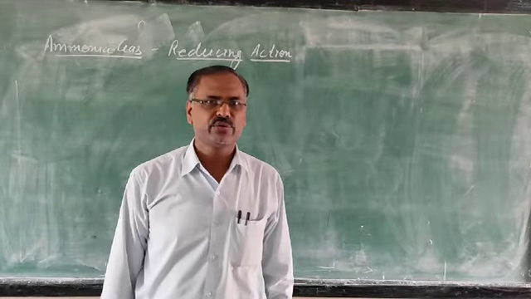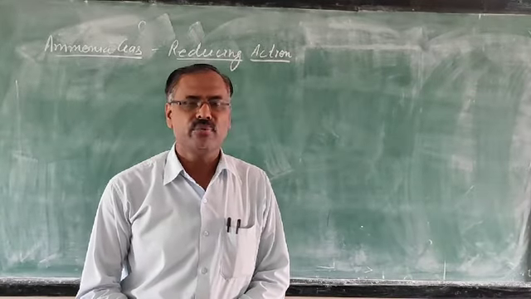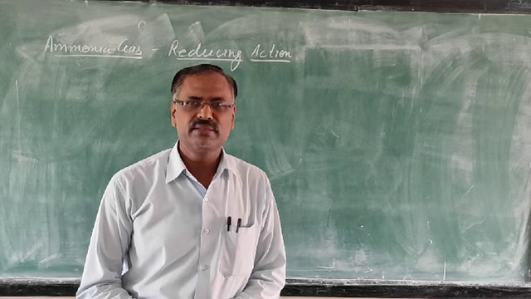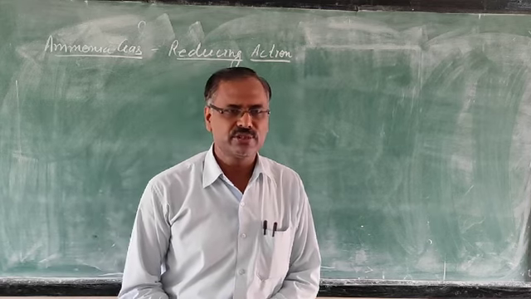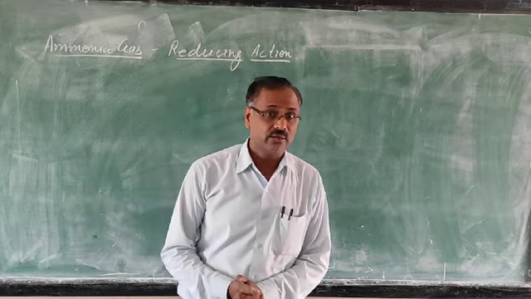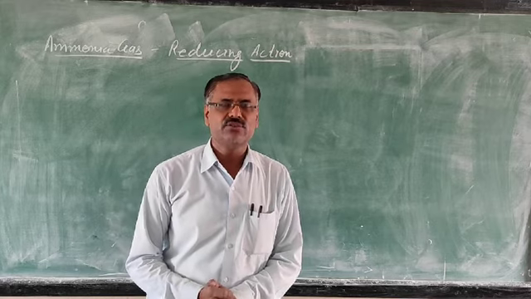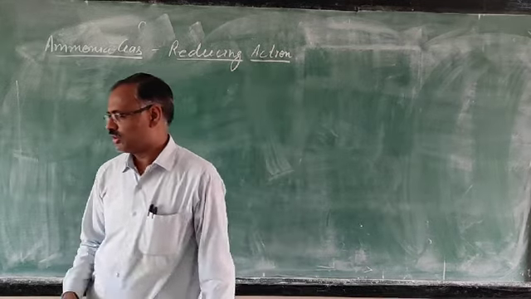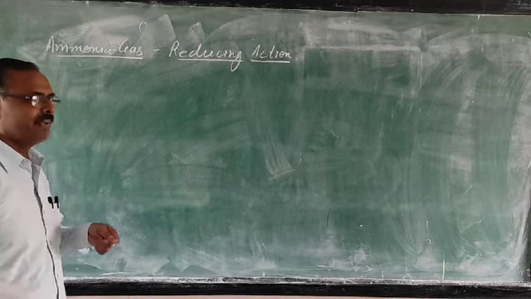Today we are going to discuss the reducing action of ammonia. It means ammonia can be used as a reducing agent. So when heated metallic oxide or chlorine react with ammonia, then ammonia is used as a reducing agent. First of all, we will take metallic oxide.